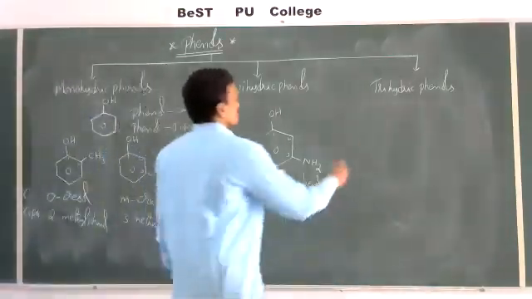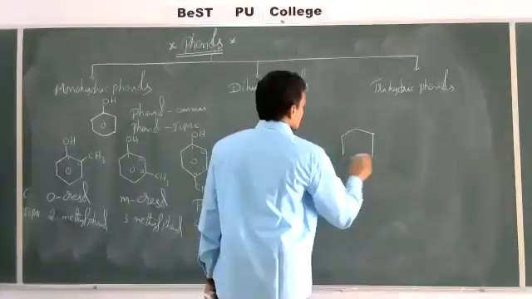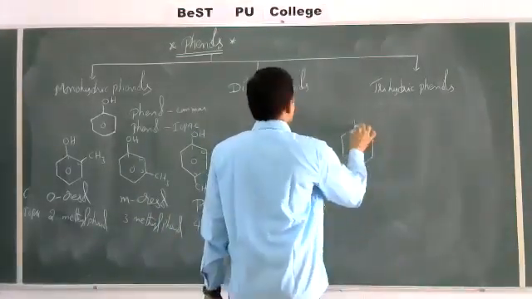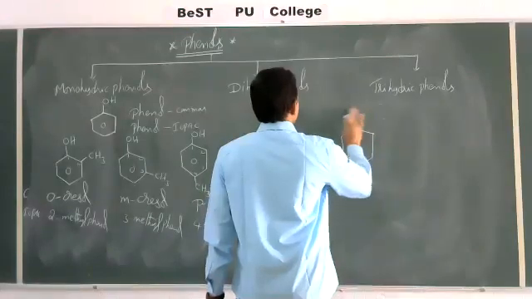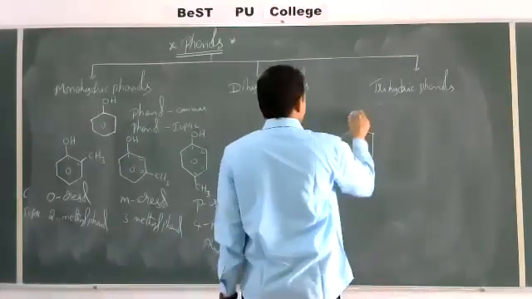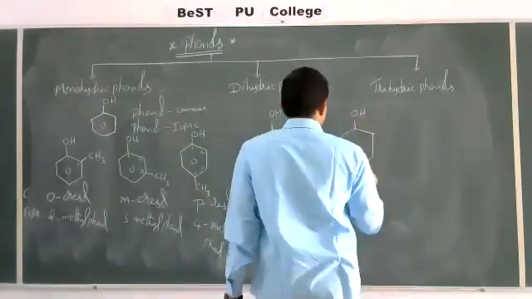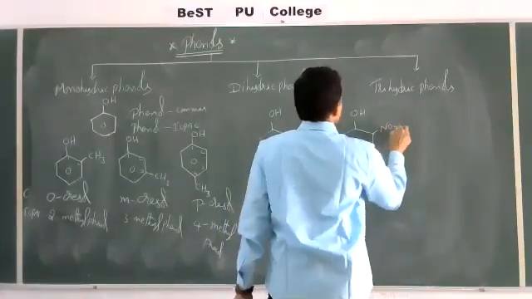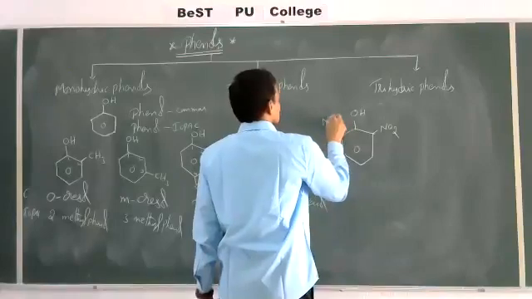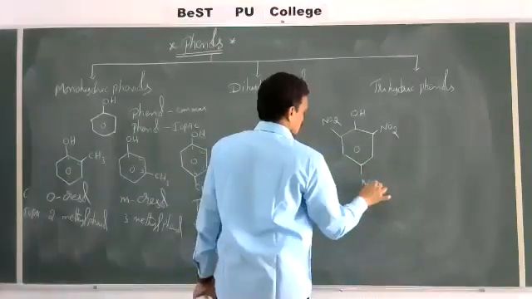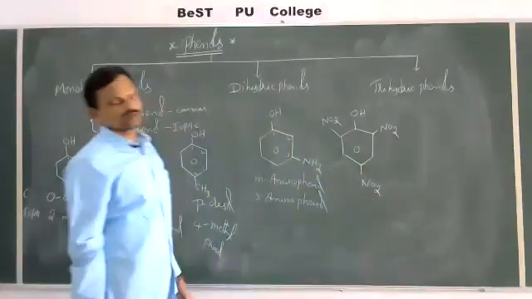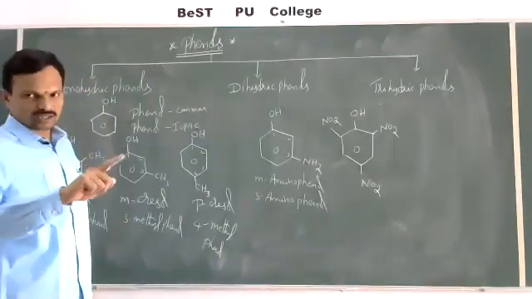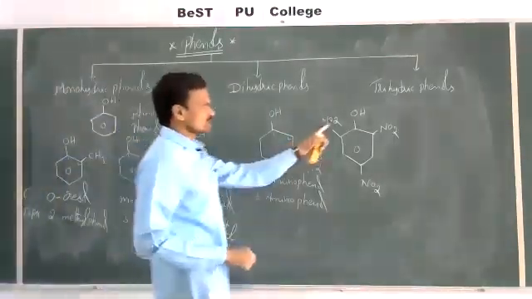So let us take one more example here for the same. NO2, NO2. So here also one OH group is there, but there are 3 substituents, 3 NO2 groups.